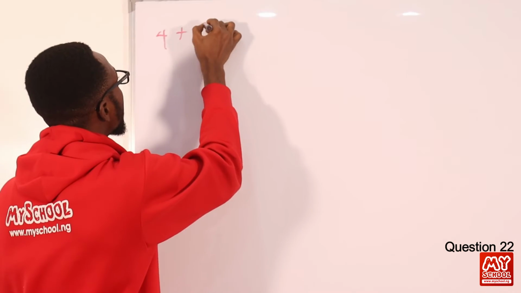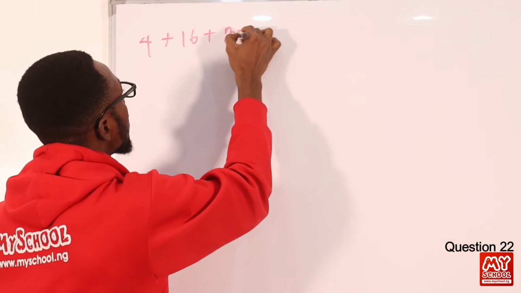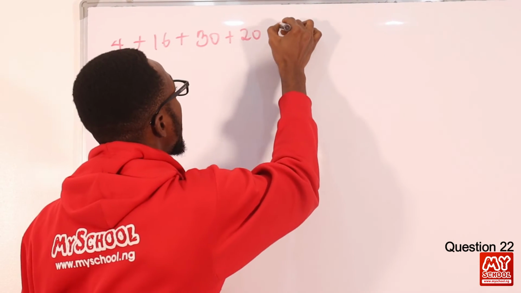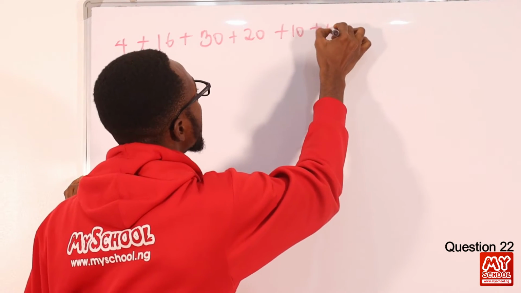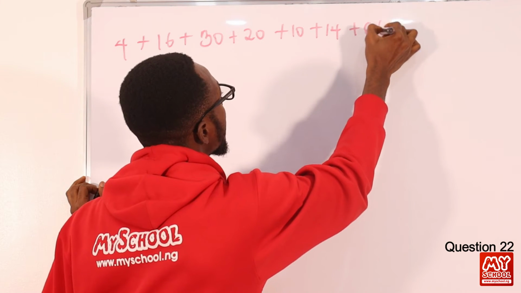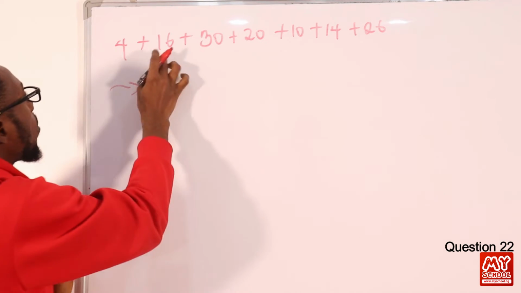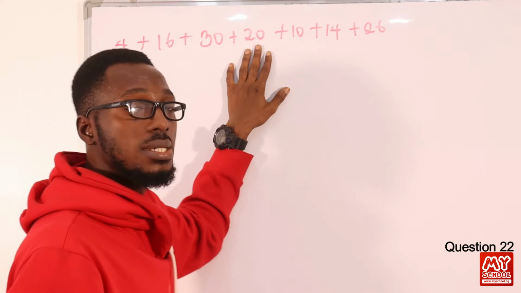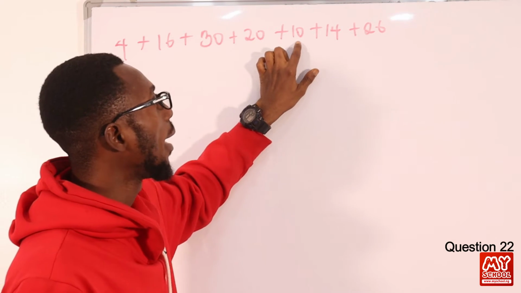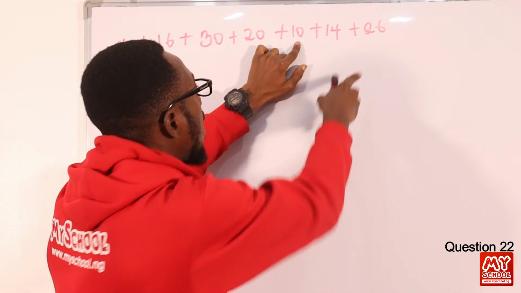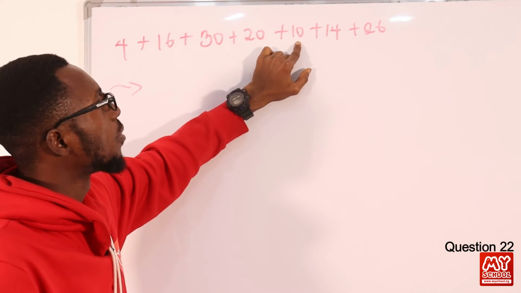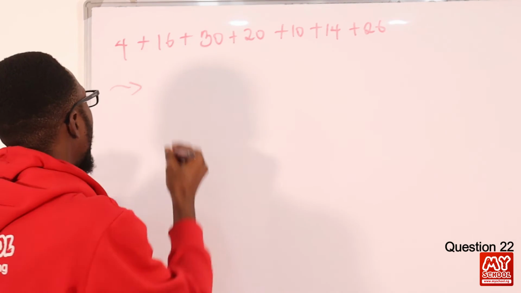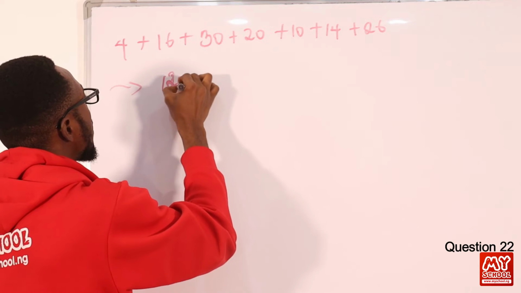So I have 4 plus 16 plus 30 plus 20 plus 10 plus 14 plus 26. Let's add up. 4 plus 16 is 20, 20 plus 30 is 50, plus 20 is 70, plus 10 is 80. Then 26 plus 14 should be 40. So 80 plus 40 should be 120.